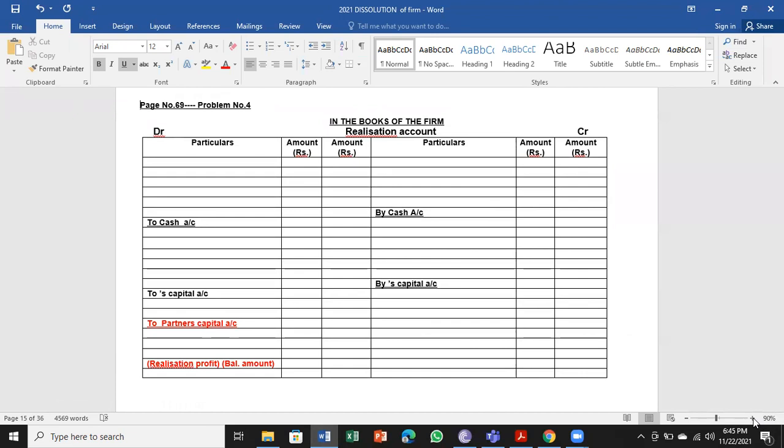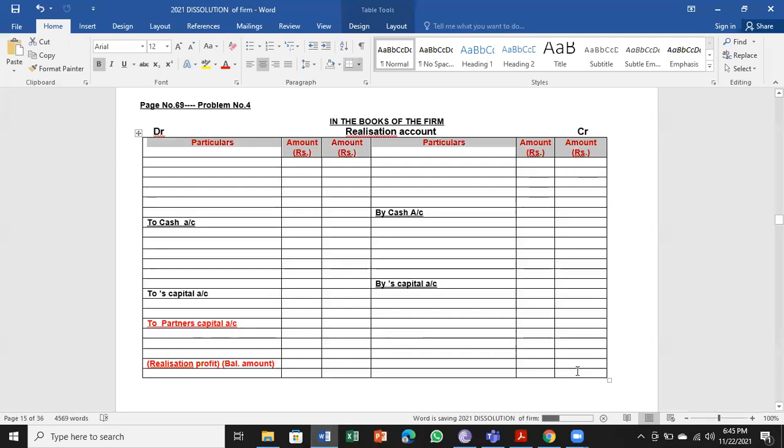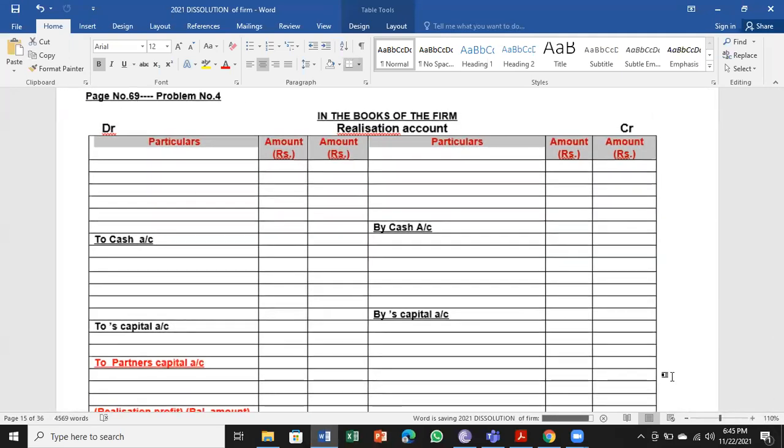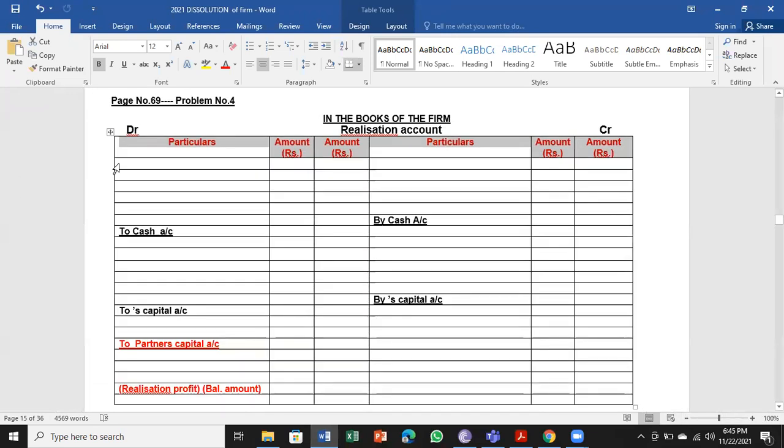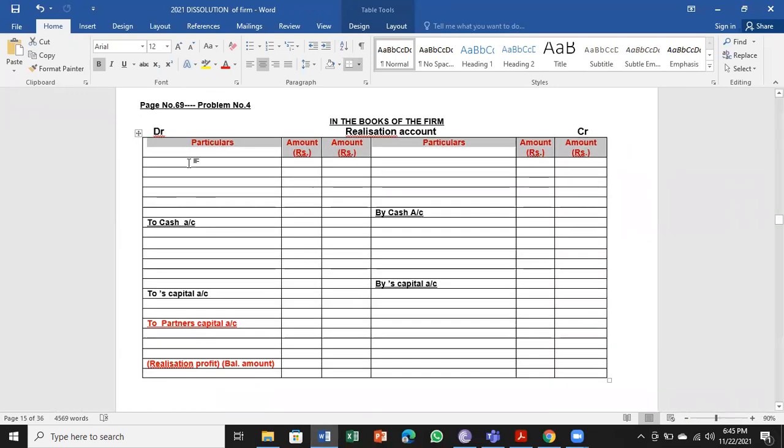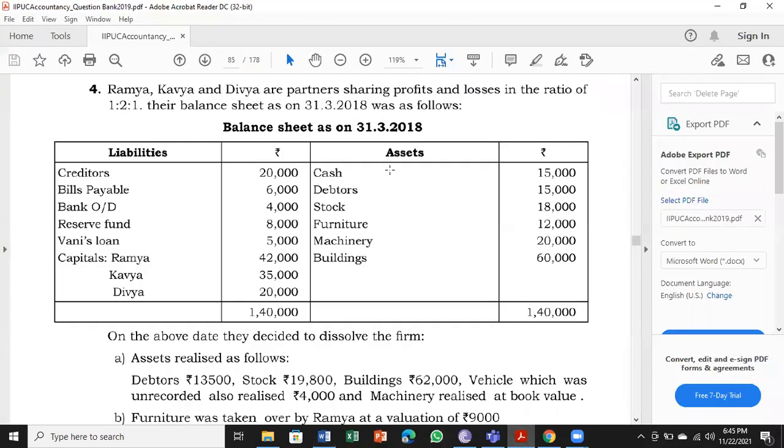So page number 69, problem number 4, realization account. Format is ready with me. Particulars and 2 amount columns. Getting into the first asset, transfer all the assets to the debit side of realization account.